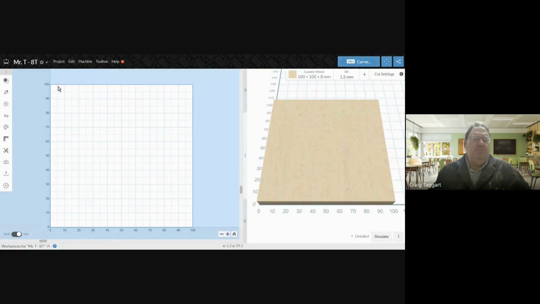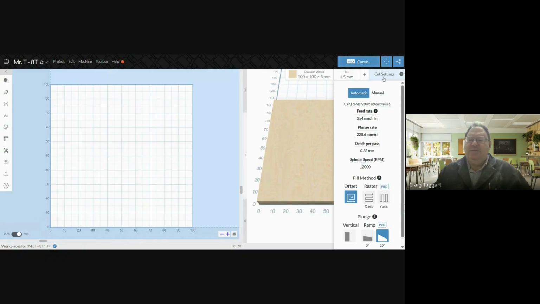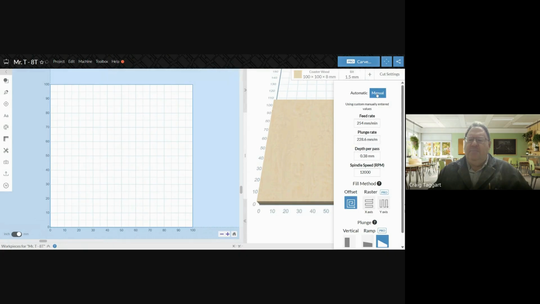You're going to make your coaster 100 millimeters by 100 millimeters, and that is already set up here in coaster wood. Your bit should be a 1.5 millimeter bit, and for your cut settings, we're going to click on manual there. You want your feed rate to be 1,000, and your depth per pass 0.4. What that means is it's going to only cut down 0.4 millimeters each time it goes.